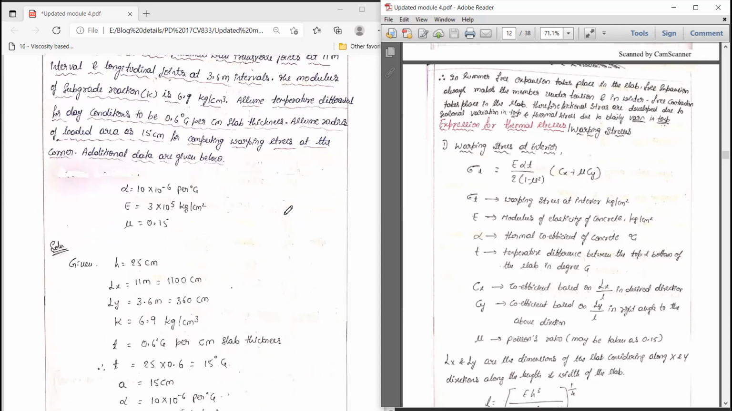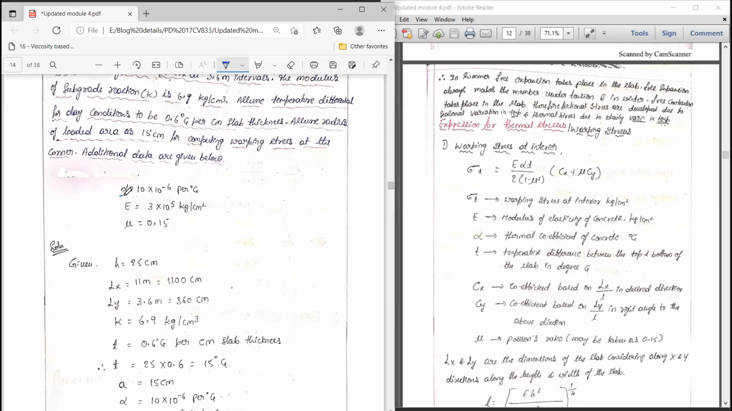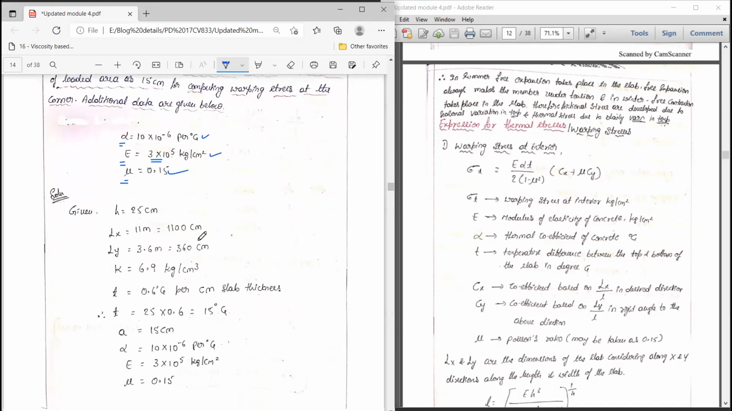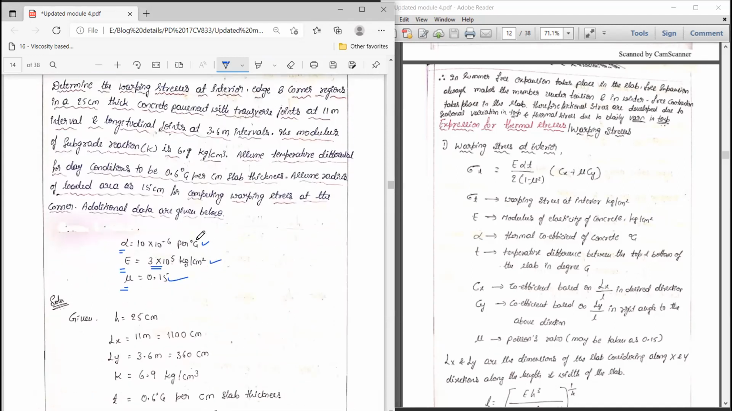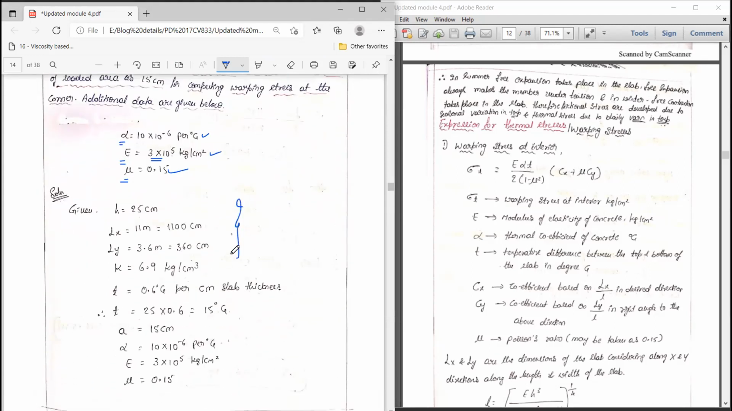He is saying thermal coefficient. Alpha stands for thermal coefficient. The value of thermal coefficient is 10 into 10 to the power of minus 6 per degree centigrade. Young's modulus value is 3 into 10 to the power of 5 kg per centimeter square, and Poisson ratio is 0.15. And whatever other data they have given in the problem, just write down that data.